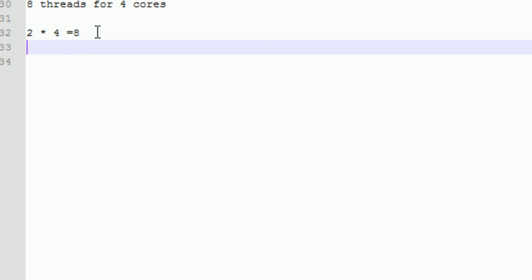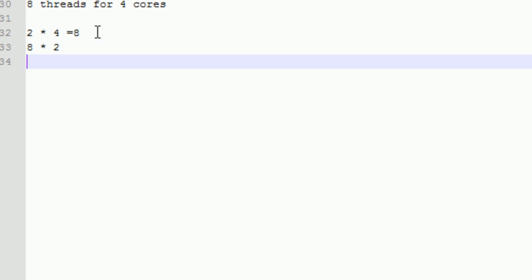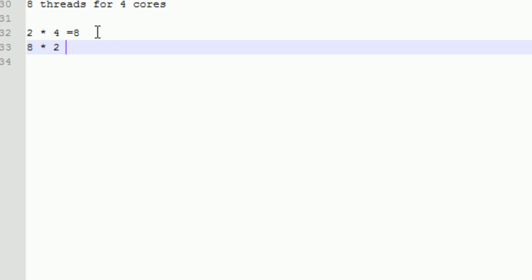2 into 4 is 8, and because now we have 8 threads per socket, 8 into 2, you get 16. So it will become 16 CPUs in your system.